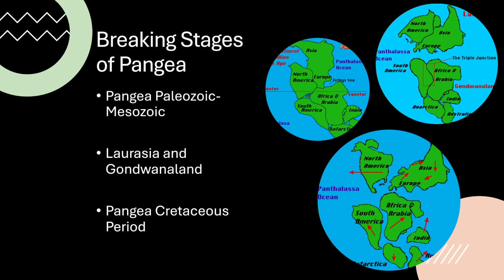The breakup stages of Pangaea. These maps show the stages of Pangaea's breakup. During the Paleozoic/Mesozoic transition, the continents were still tightly connected. As rifting increased, the landmass split into Laurasia and Gondwana. By the Cretaceous, the Atlantic Ocean was forming, and the continents were drifting toward their modern positions. These stages are important because they help us understand when certain species became isolated and how new environments formed.